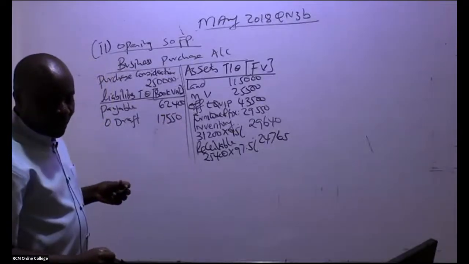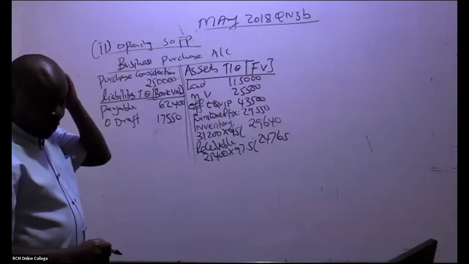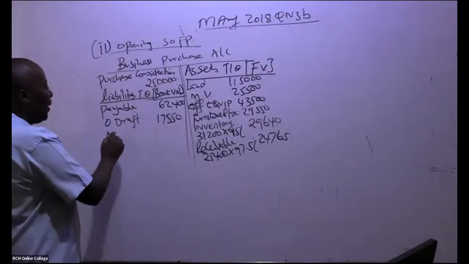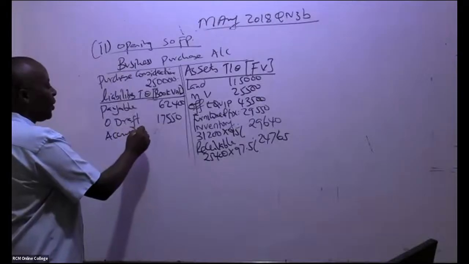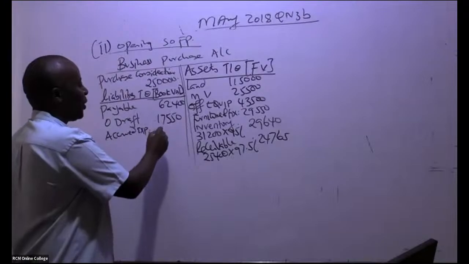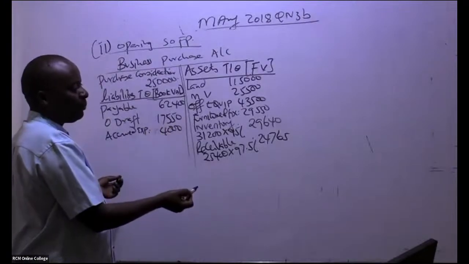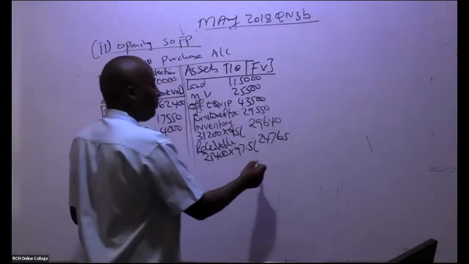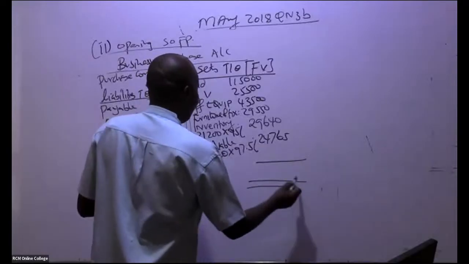Then we have accrued expenses. So accrued expenses, ladies and gentlemen, how much do we have there? 4,000. And there were only 3 if you remember. So come and balance your thing here.